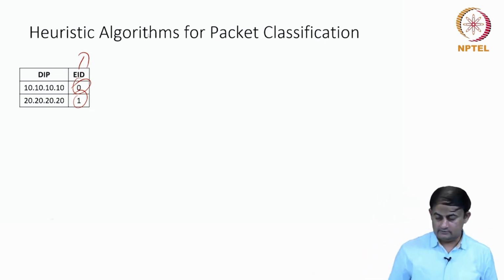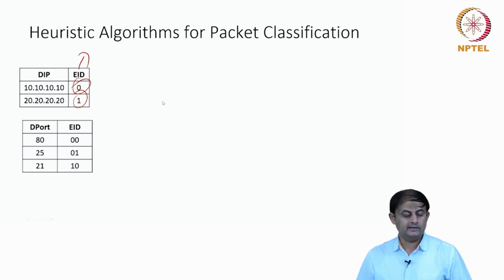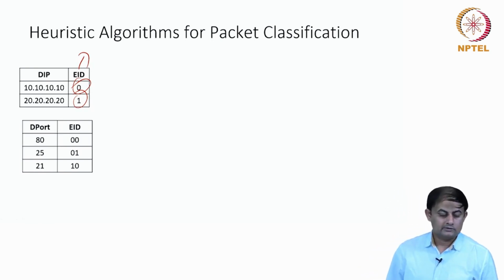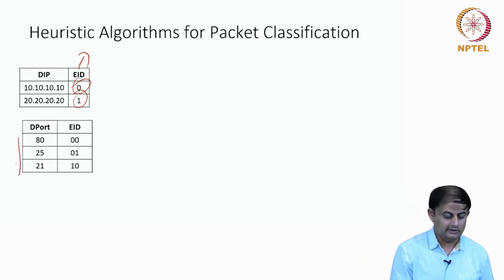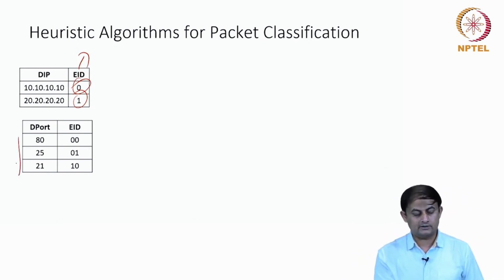This is for one dimension, and for the second dimension, the destination port number, I built a similar structure. The unique destination port numbers are these 3. The IP addresses are 2, but the port numbers are 3.